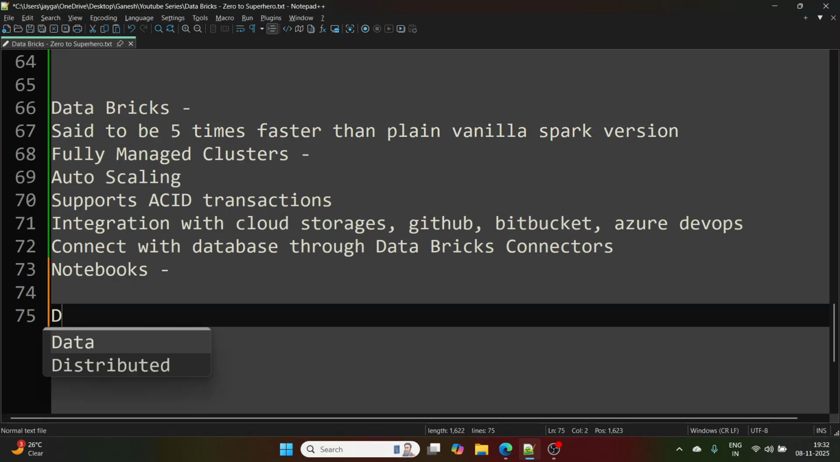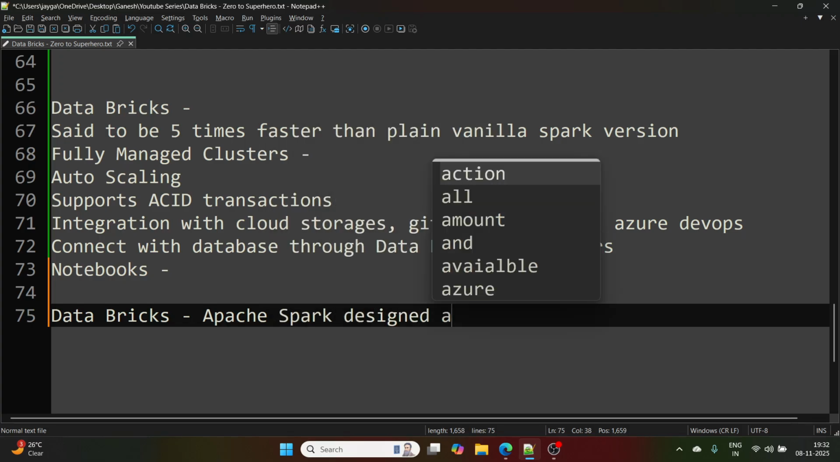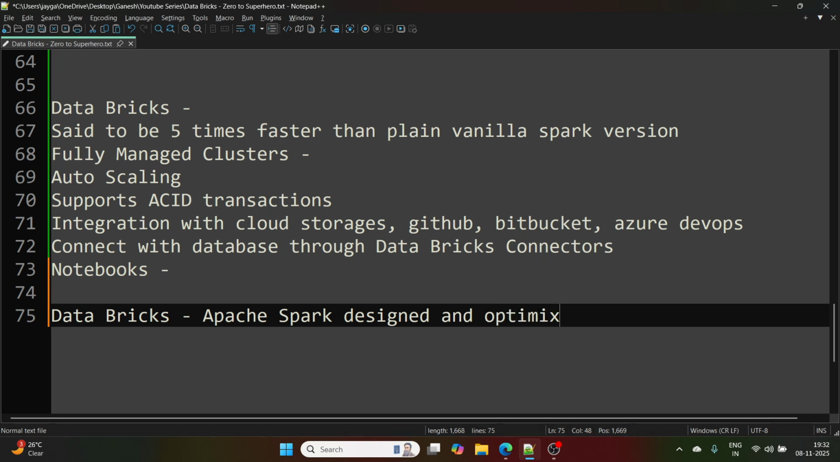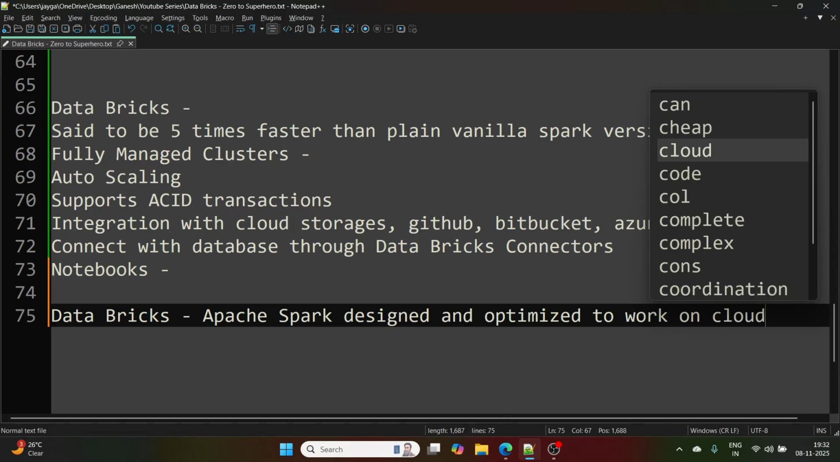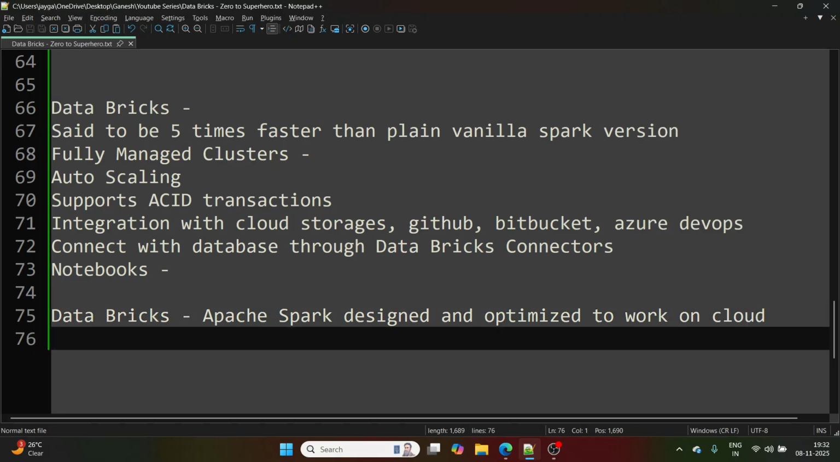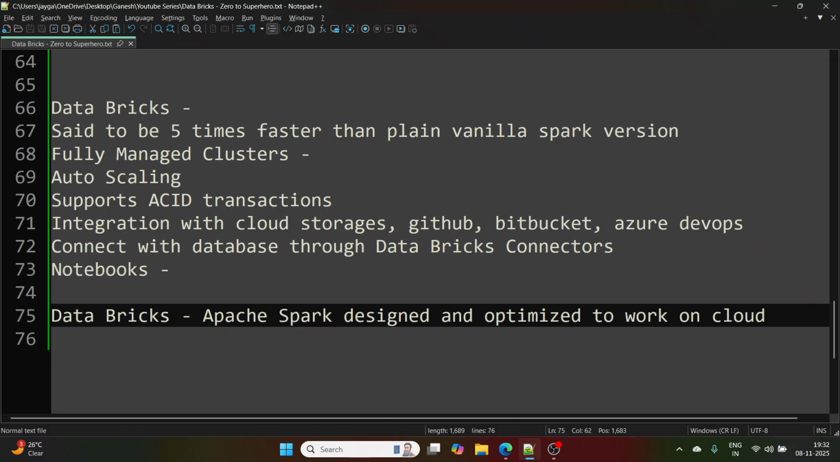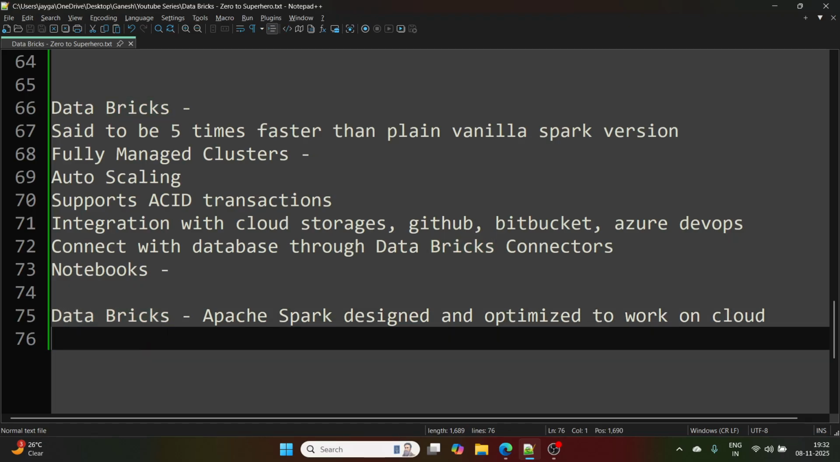No, the simple definition of Databricks is, it is Apache Spark only. Apache Spark, designed and optimized. This is most important: optimized to work on cloud. Databricks is a Spark only, designed and optimized to work on cloud. Databricks is available on all three major clouds: AWS, Azure, and Google Cloud.